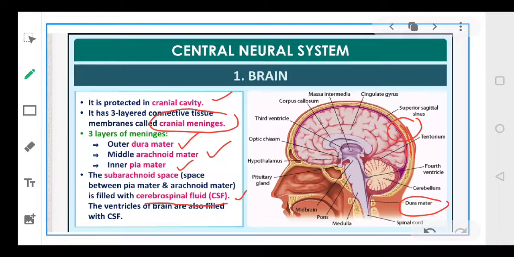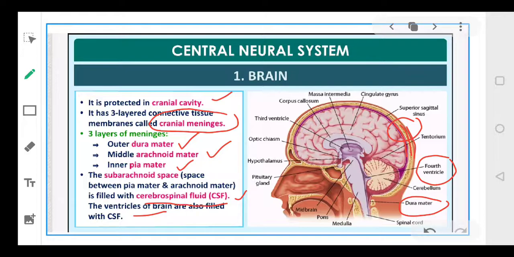Clear, everyone? And the ventricles of the brain are also filled with cerebrospinal fluid, that is CSF. So you can easily locate some of your ventricles. Ventricles means the cavities in the brain, like the fourth ventricle you can observe here. This fourth ventricle is also filled with CSF, that is cerebrospinal fluid.